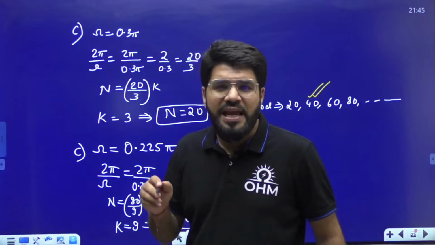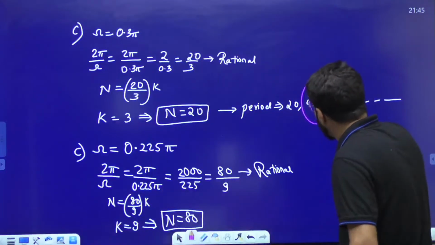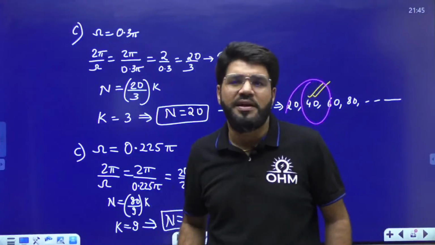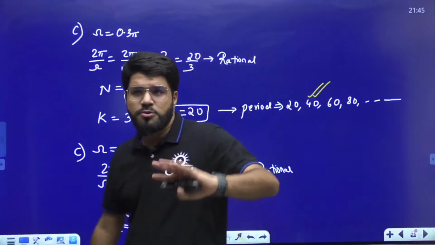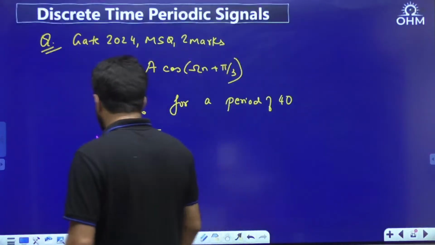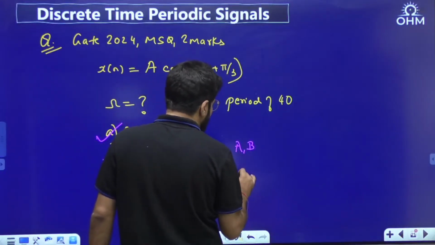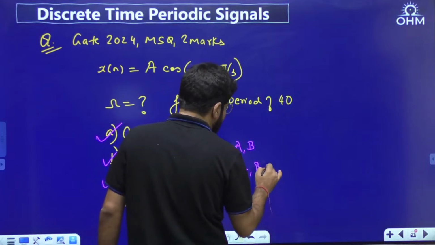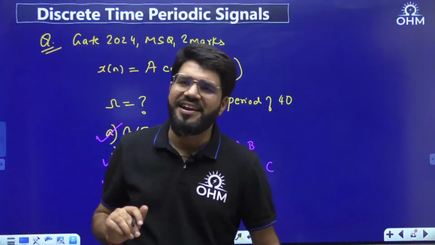And period means any value of time after which repetition occurs. If the repetition is after 20, it will be there after 40 also. That is also a period. This was a very valid argument given by students. I also spoke about this earlier on YouTube, and the challenge was accepted, and then the corrected answer key that was given was actually ABC. I mean, if you are a student, they did not say AB only, ABC was the final corrected answer key.